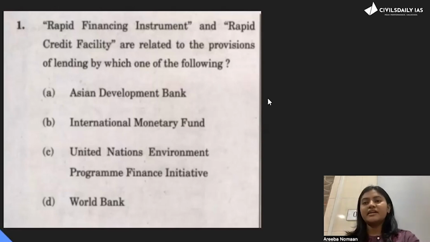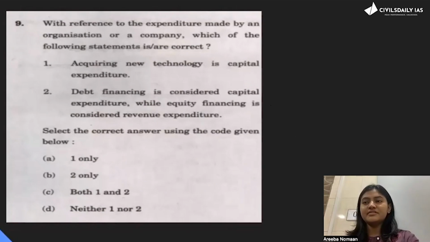Okay, second question please. The second question is, with reference to the expenditure made by an organization or a company, which of the following statements are correct? First is, acquiring new technology is capital expenditure. Second is, debt financing is considered capital expenditure, while equity financing is considered revenue expenditure. Generally, these are very low-hanging questions. You only have to understand the difference between capital expenditure and revenue expenditure. But a lot of people made mistakes in this.